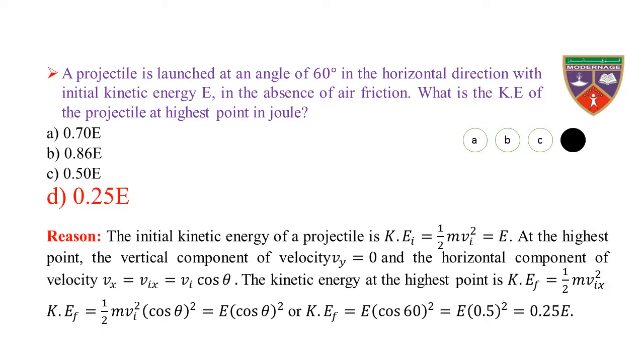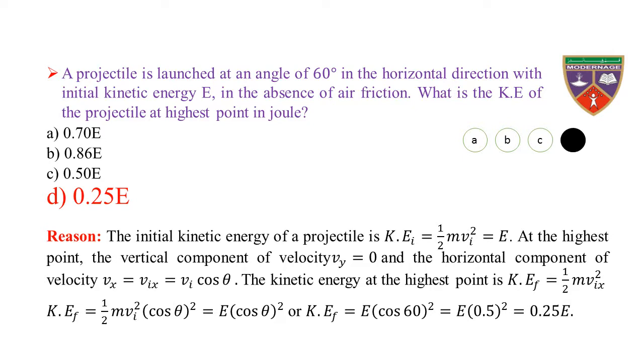Reason: the initial kinetic energy of a projectile is equal to 1 by 2 m Vi square, which is equal to E. At the highest point, the vertical component of velocity Vy is equal to 0 and the horizontal component of velocity Vx is equal to Vix, which is equal to Vi cos theta. It remains constant throughout the motion of the projectile.